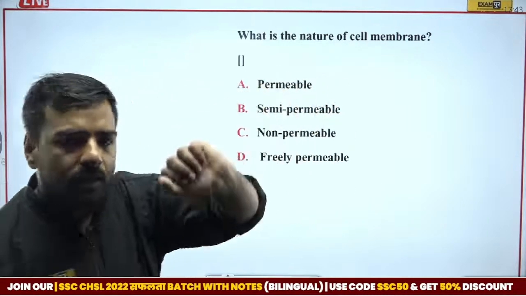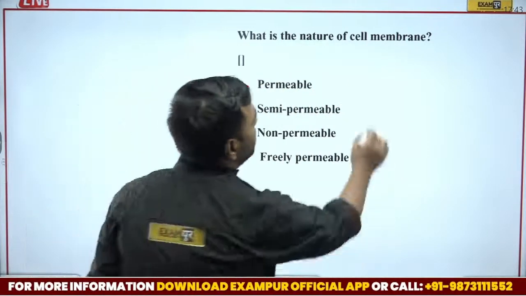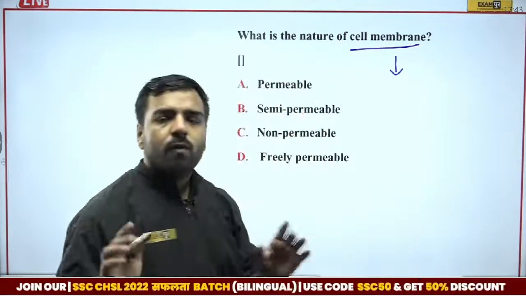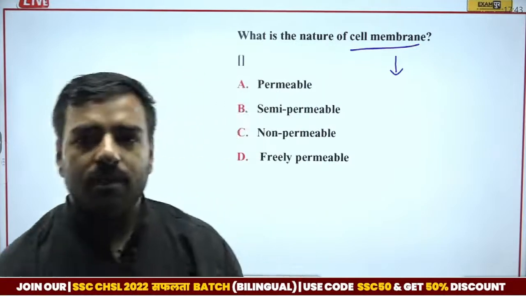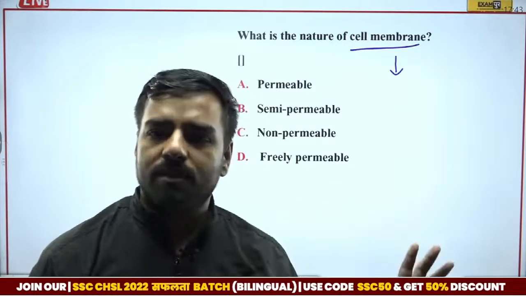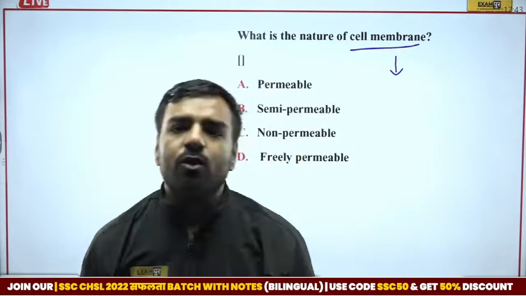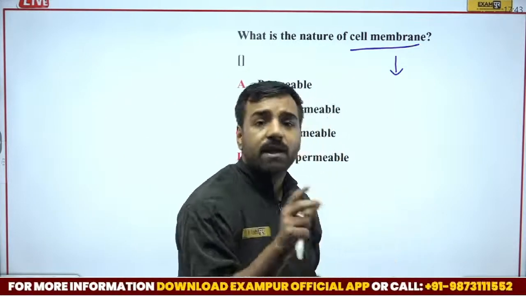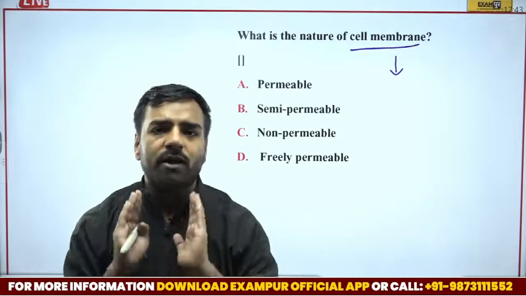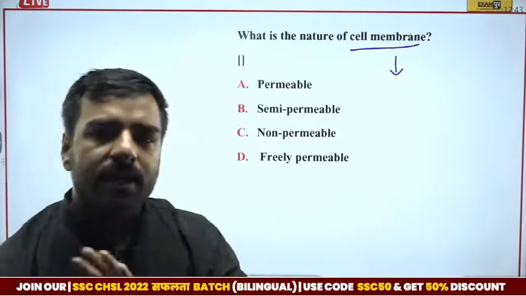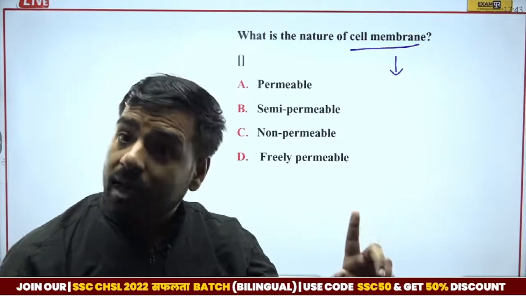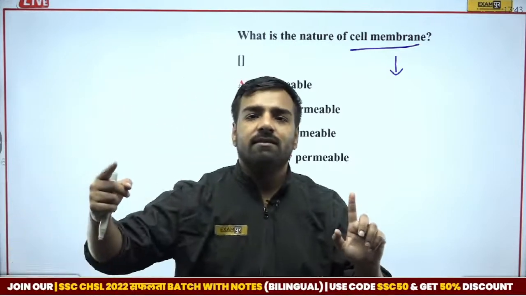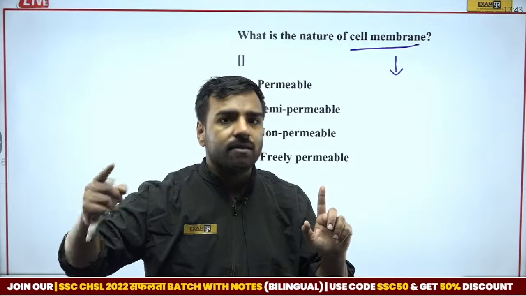Very good, Vikram. If I talk about cell membrane, you can consider it as the main gate of your home. Why is there a main gate in our house? The main gate has a purpose: we don't want unnecessary elements to get into our house, and we don't want the important ones to get out of the house. Everyone cannot enter and everyone cannot exit.